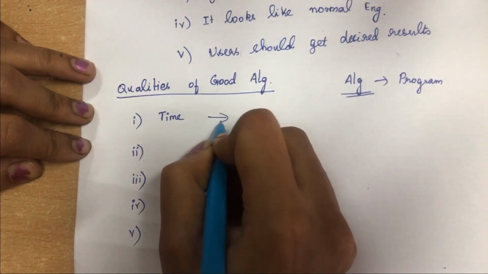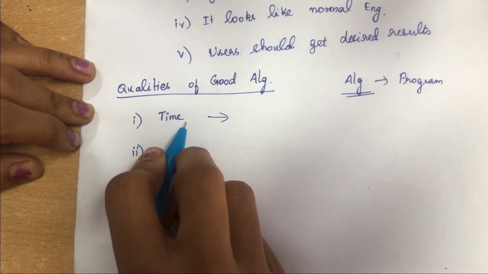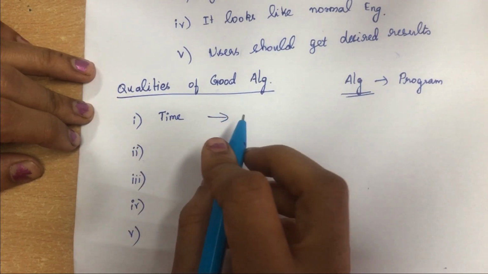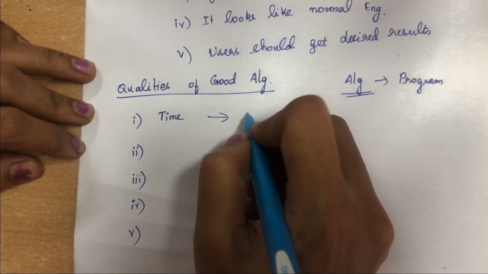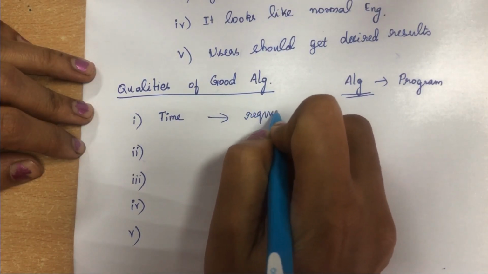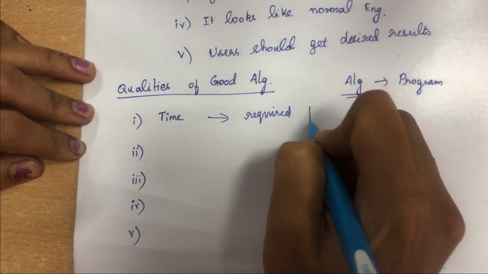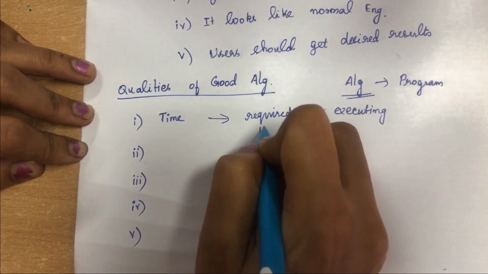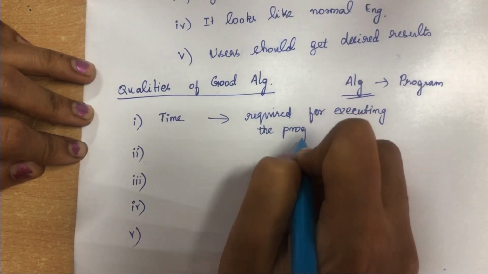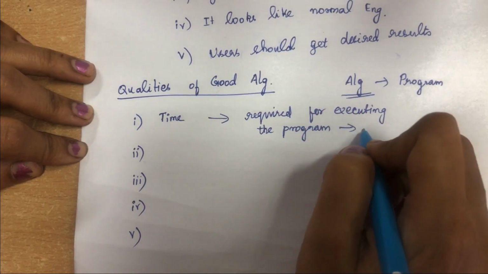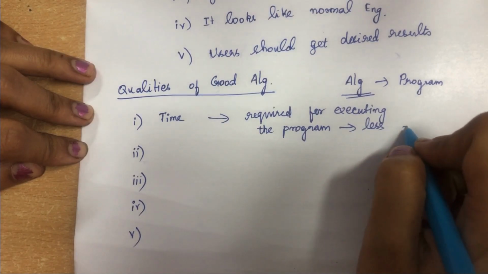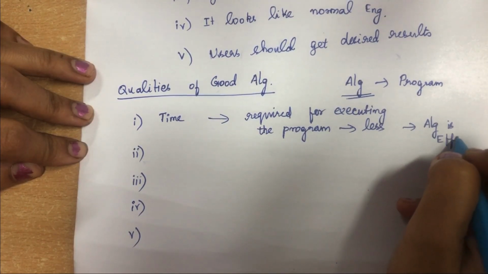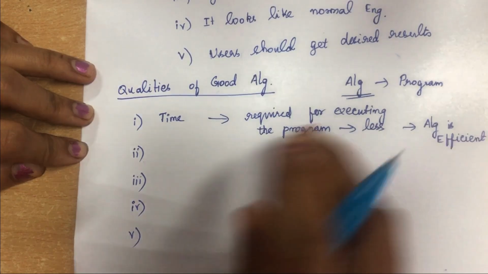When the time required for executing the program is less, then only we can say that the algorithm is efficient. It should take less time. This is the first quality.